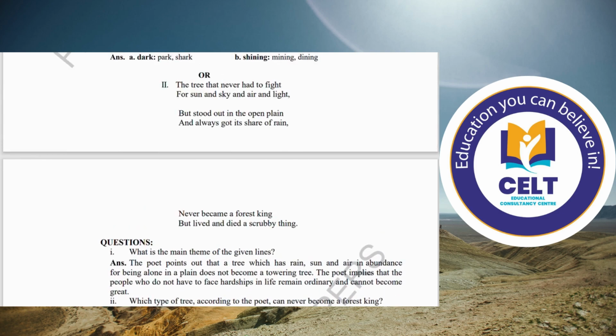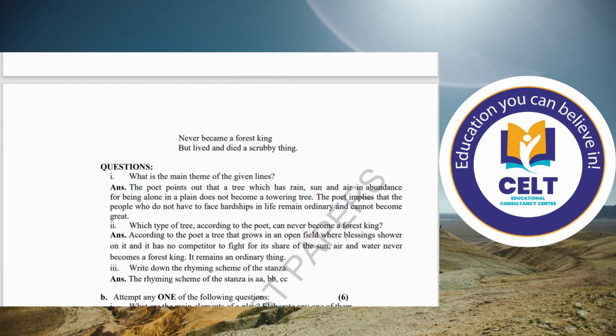The tree that never had to fight for sun and the sky, the air and the light, but stood out in the open plain and always got its share of rain, never became a forest king, but lived and died a scrubby thing. What a lovely poem it is. Question number 1 from here, what is the main theme of the given lines?